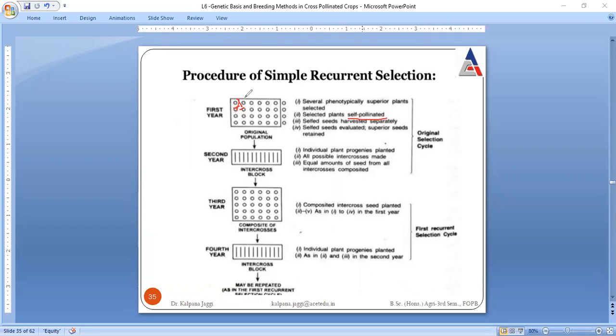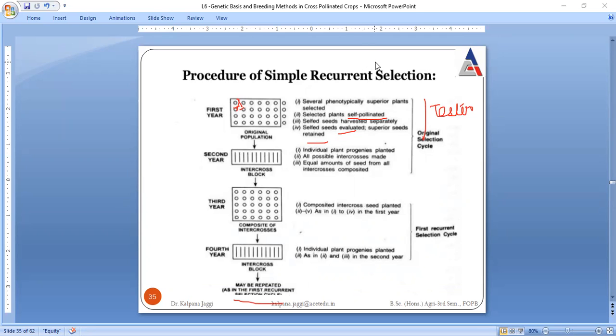Now the seeds are harvested and evaluated, but the evaluation is not done in comparison to a tester. It is done without any comparison. Here individual plant progenies will be grown as in the last methodology. Then again we composite the intercross seed and again backcross. So this can be repeated as in the recurrent selection cycle. This is the simple recurrent selection.